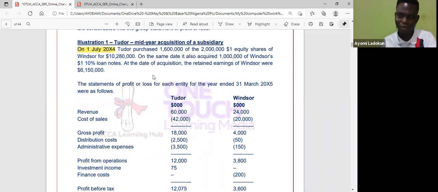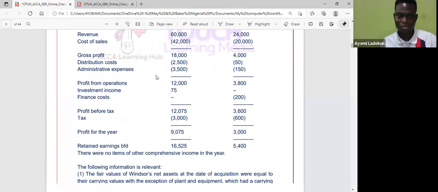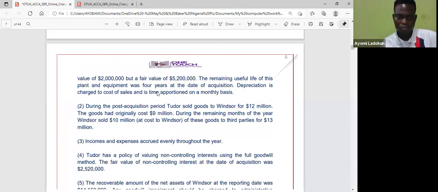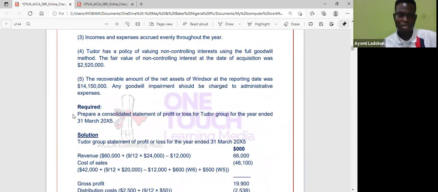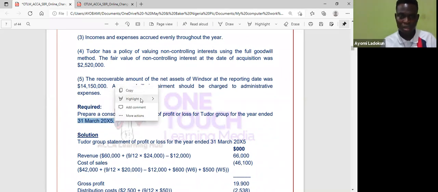How will I know that this is a mid-year acquisition? I simply go to the requirement. It said, prepare the consolidated statement of profit or loss for Tudor, for the group, for the year ended 31st March 20x5. Did you see that?